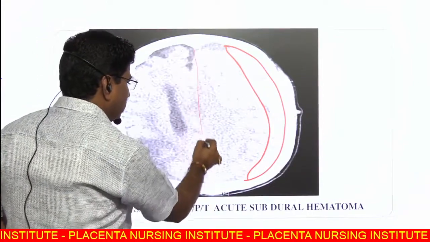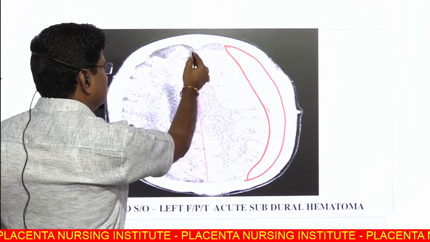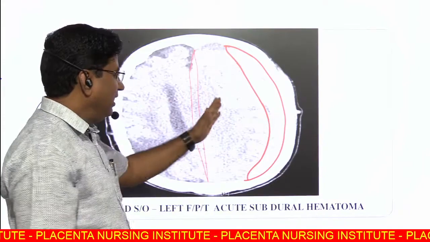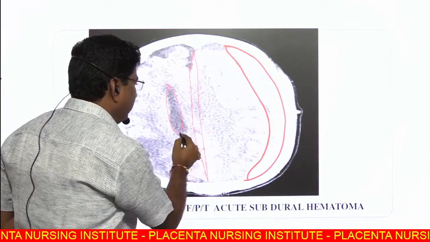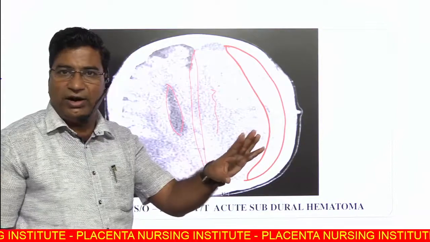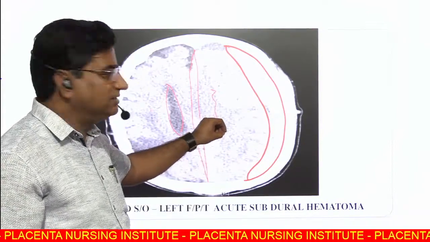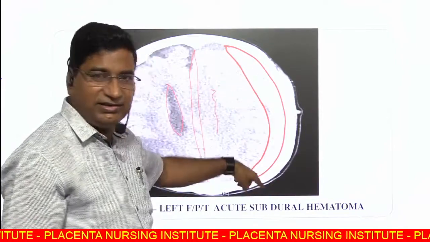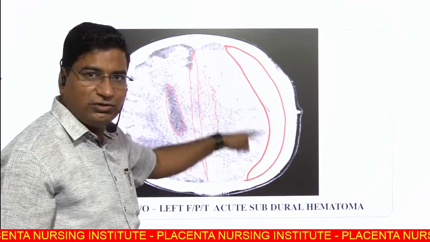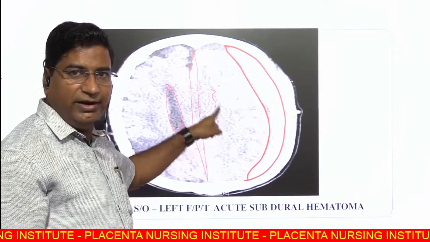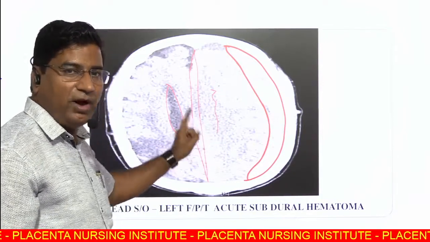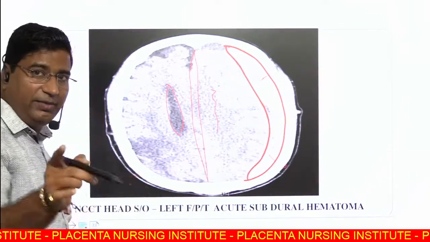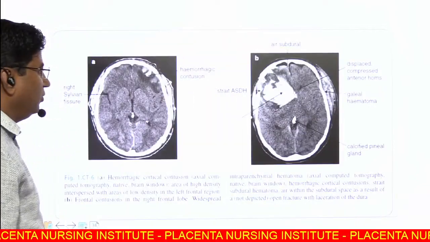This is midline, but this is shifted. So this is a midline shift. Ipsilateral, here is a contralateral ventricle, but here is not ventricle. So mass effect, midline shift, left side hyperdense lesion, large and crescent shape, convexo-concave. So it is subdural hematoma, and it is also crossing the suture lines, not limited. So this is subdural hematoma.